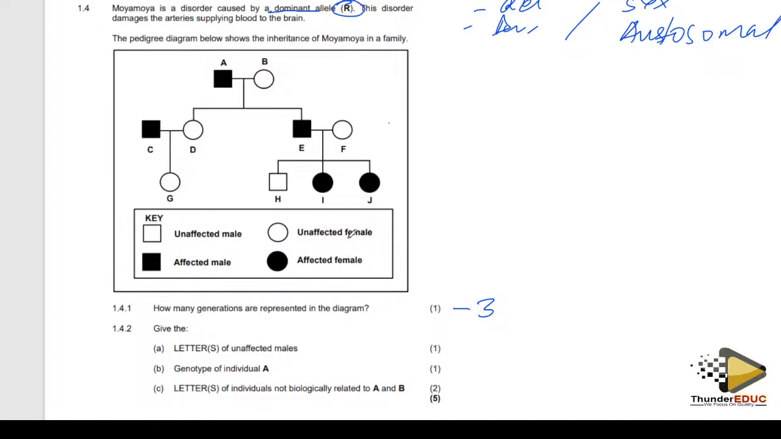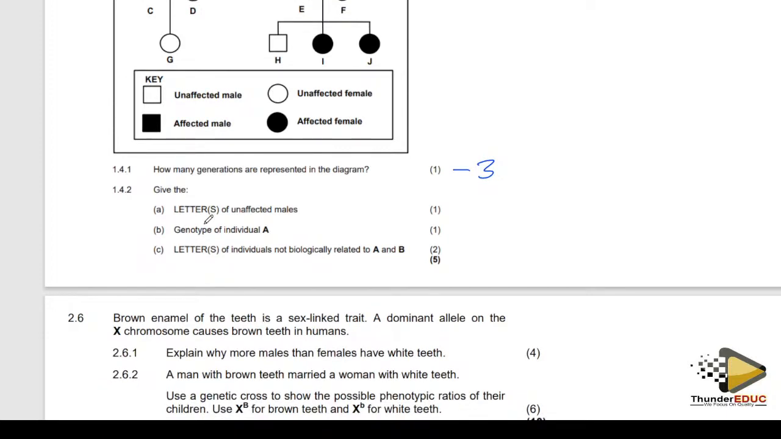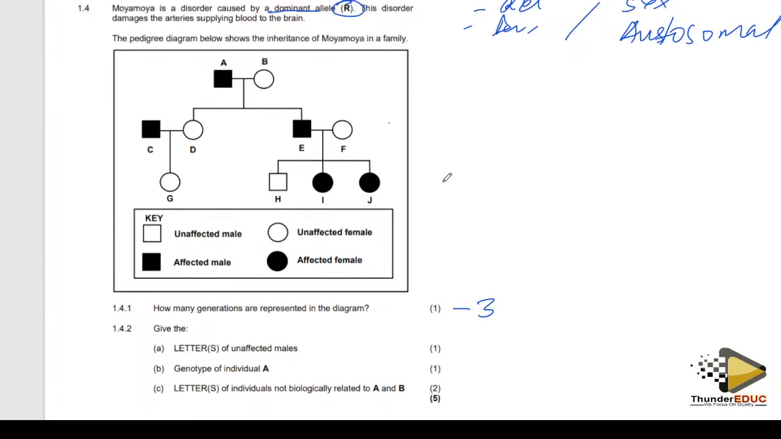And then they're saying, give the letter, sometimes letters, of an affected male. Now, sometimes we give you a key, which means you have to take note of it and know whether it is caused by a dominant allele or recessive allele. But sometimes we don't give you a key to show that this male is affected, this female is not affected. So we just give you the question. So please take note of that.